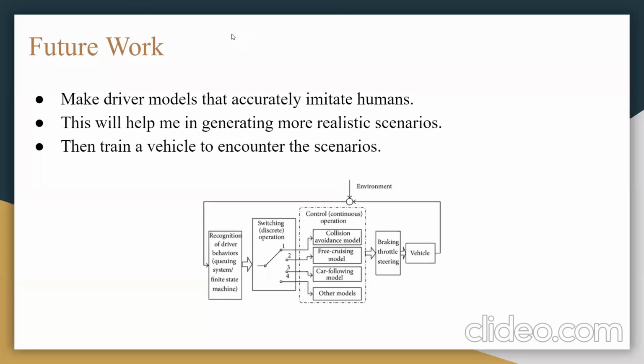So what could we do in the future with this work? Our aim is to make driver models that accurately imitate humans. The driver models in the autonomous vehicle simulation that we just used tend to not be very accident prone, but in the real world humans make mistakes, and most of the accidents occur because of human mistakes. We need to make models that can make some of these human mistakes at times so that autonomous vehicles are ready to encounter these scenarios in the real world.